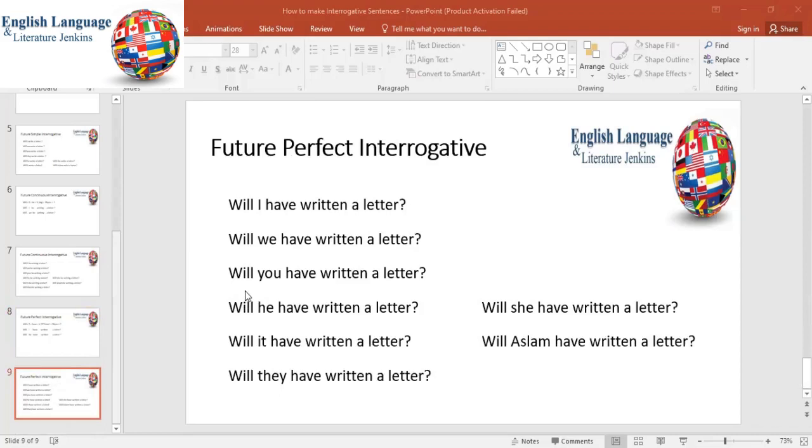Will I have written a letter? Will we have written a letter? Will you have written a letter? Will he have written a letter? Will she have written a letter? Will it have written a letter? Will Aslam have written a letter? Will they have written a letter? These are the examples of future perfect interrogative.